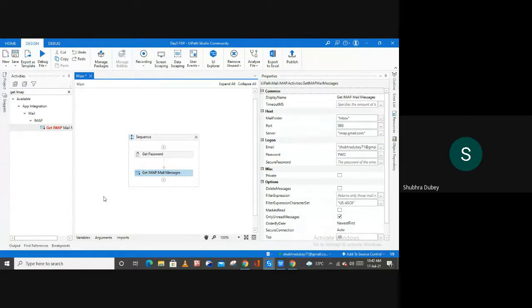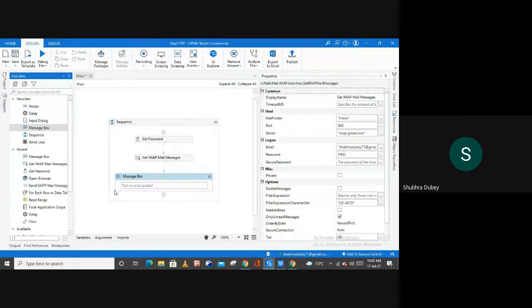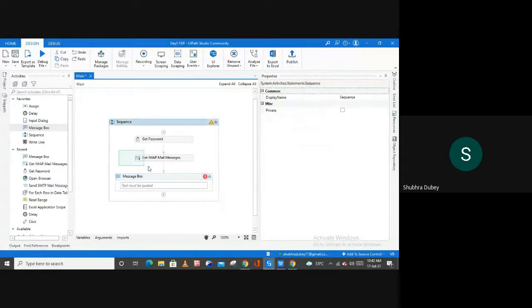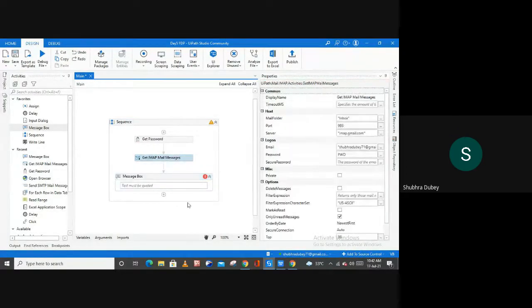After this, what I'm going to do is simply use one message box activity here to display how many unread messages you have in this particular account, right? So this is the very simple process actually. My purpose is to explain to you how you can use this get IMAP mail message and how you can fill all the properties of this particular get IMAP mail message, right?